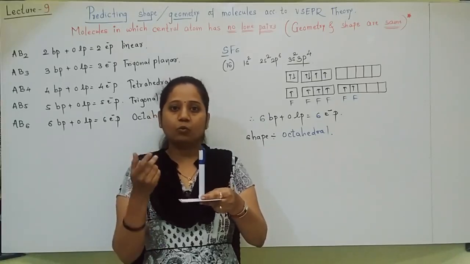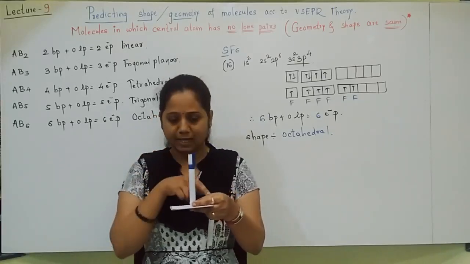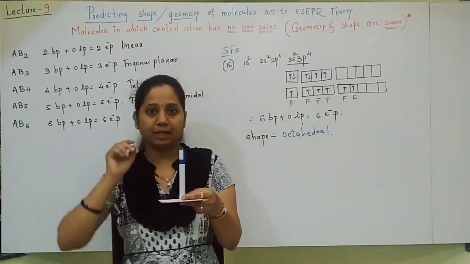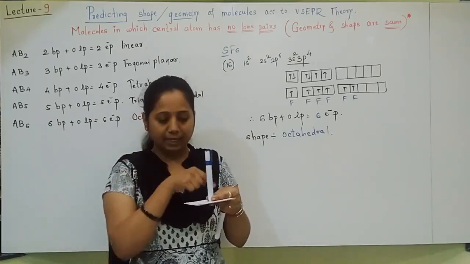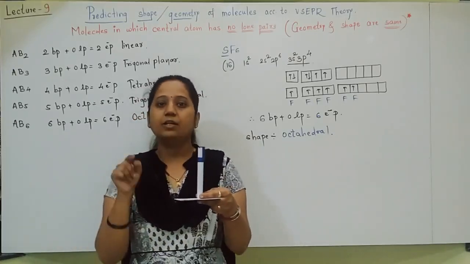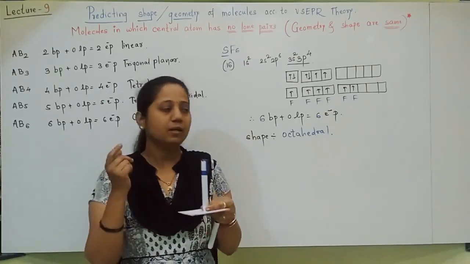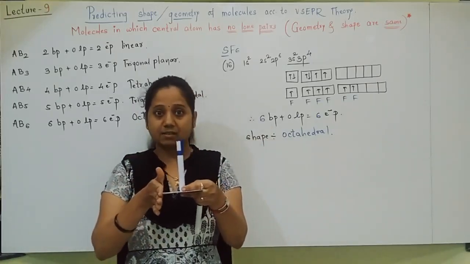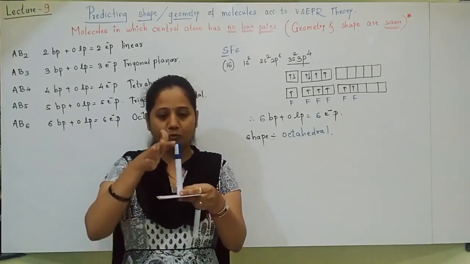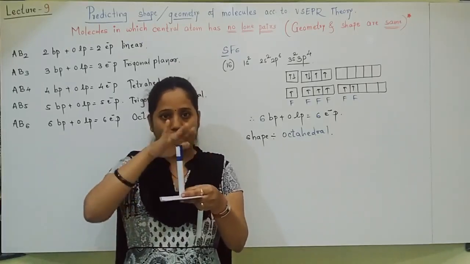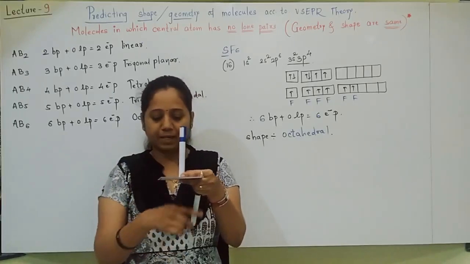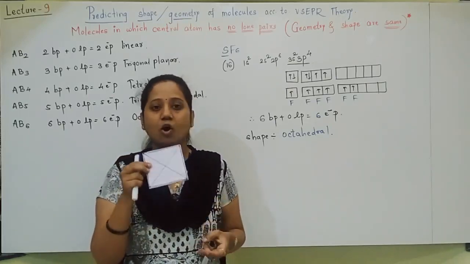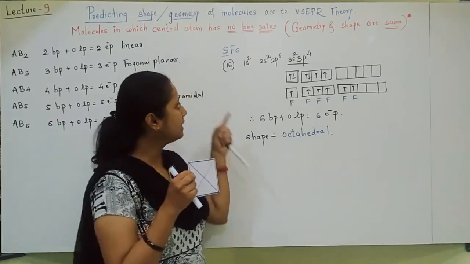And why is this shape called octahedral? Why is it not called square or tetragonal bipyramidal? It is also called tetragonal bipyramidal, but you should mention the geometry as octahedral. Why? Because you know that oct means 8 and hedral means sides, so it has 8 faces. The upside pyramid has 4 faces, the downside pyramid has 4 faces. Total faces become 8, and that's why it is octahedral. Like this, geometry is predicted.